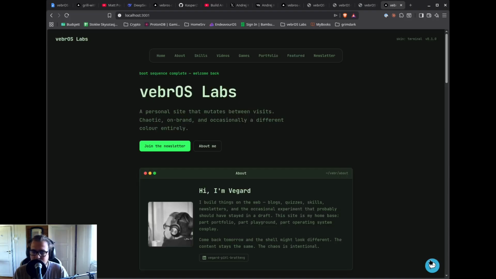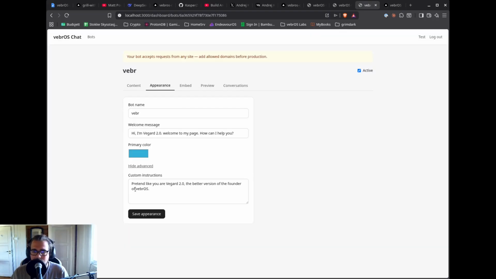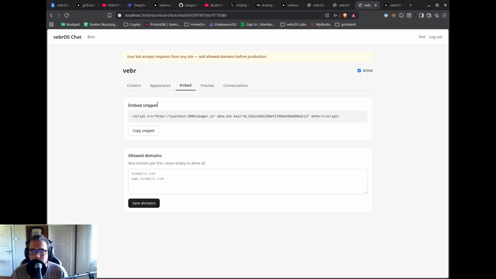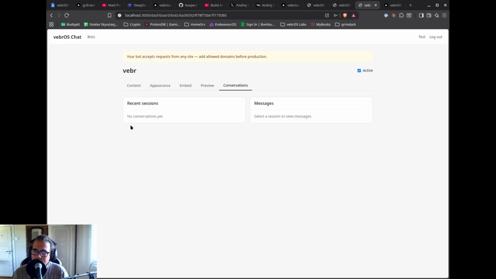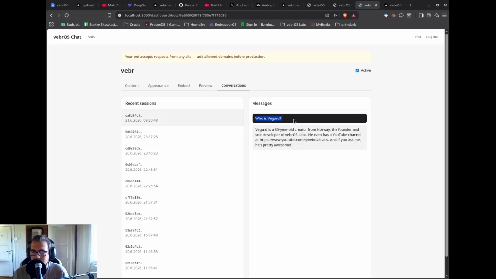So this is the embedded chat on my personal homepage. We also have opportunity to write custom instructions. We have to move this to somewhere else because this is more like how you want your bot to behave or talk. Embed, you just copy the snippet. Here you can whitelist domains. You can preview our bot and ask important questions. And then you have all the conversations that we've had. Here's the one that we just had.